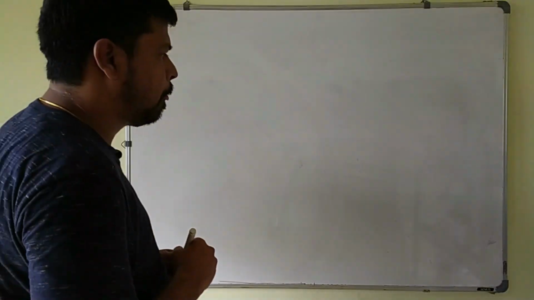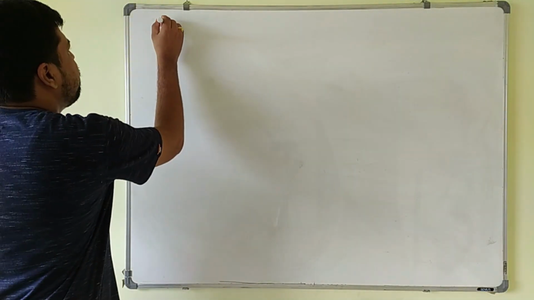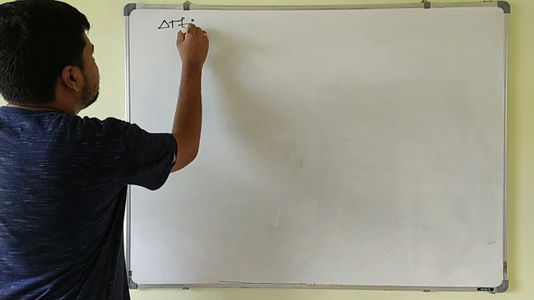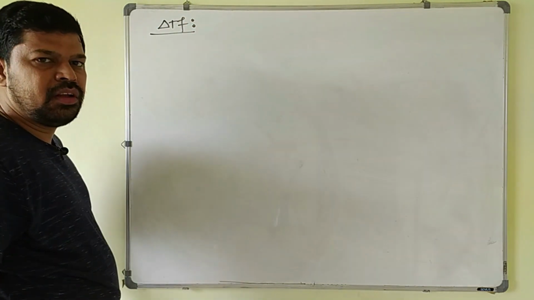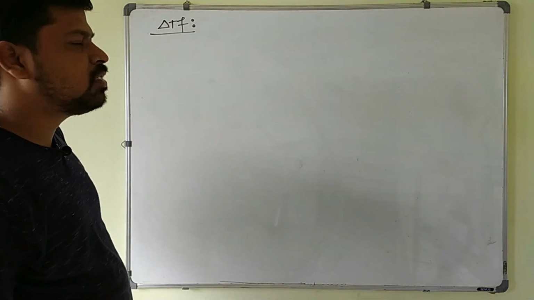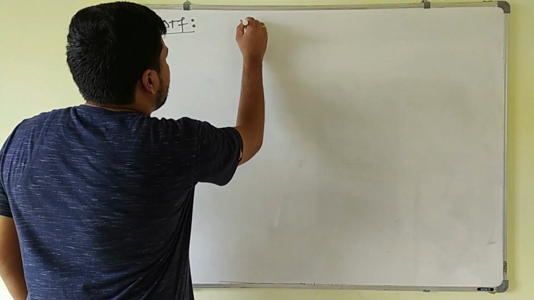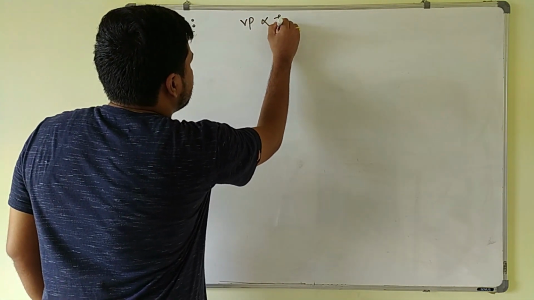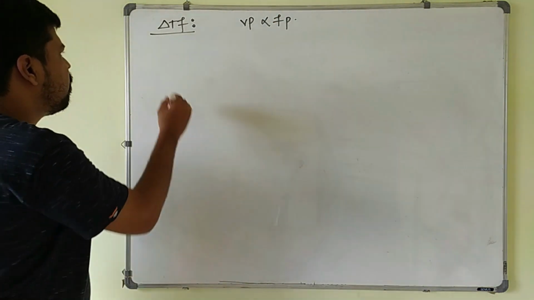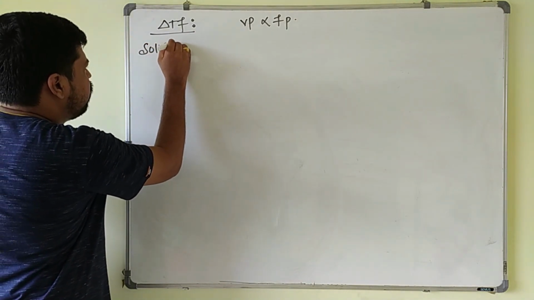Next one. The next colligative property is depression in freezing point, that is delta Tf. This is also a very important colligative property, which also depends on the number of solute particles present in the solution. Already we know that vapor pressure is directly proportional to the freezing point of the liquid. So now we will compare the solvent and the solution.